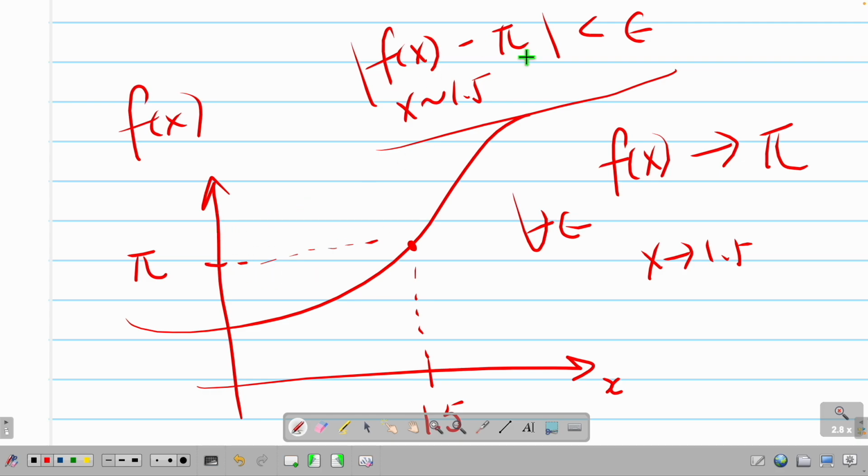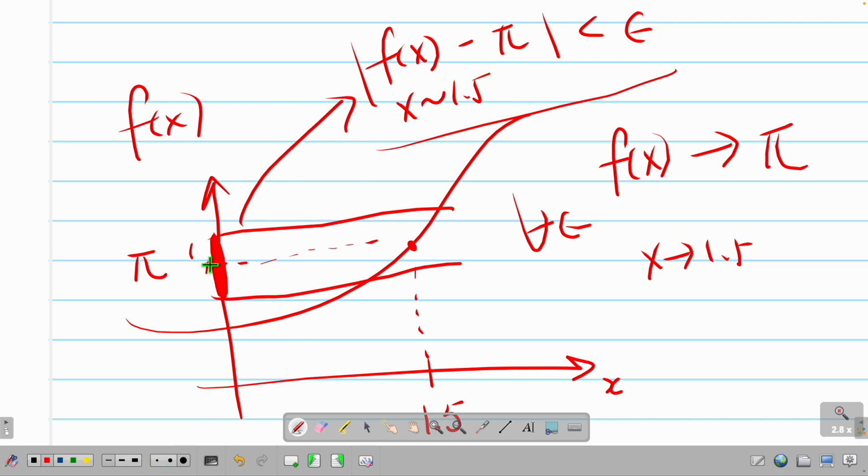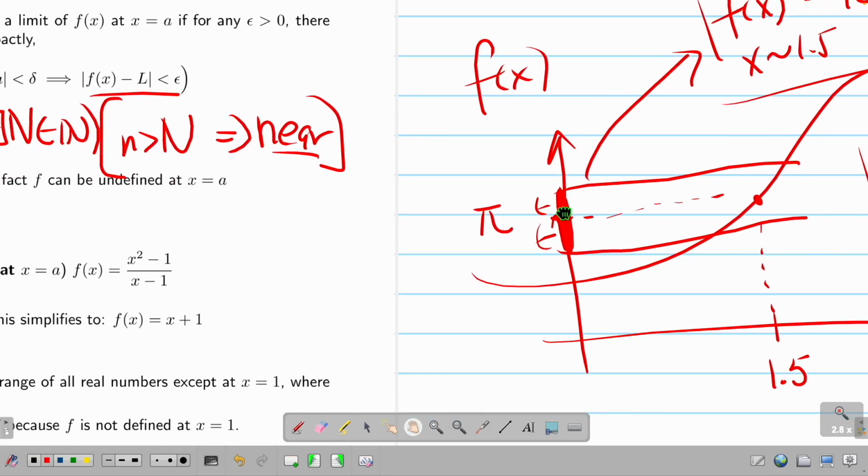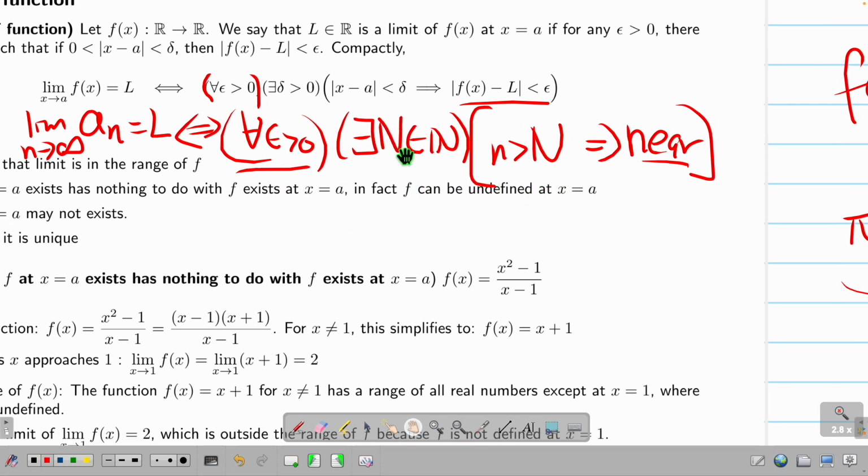So the picture is like this, absolute value, right? This thing is a gap. So this y-axis part is actually meaning this thing. This thing is within a gap, okay? The gap is given by you. Previously, in sequence, I have a cutting point n, and every term after this n is near. Now it's not the same, because now I have x. x can be any real number. So instead of a particular location n, now I have to say what the x values are.